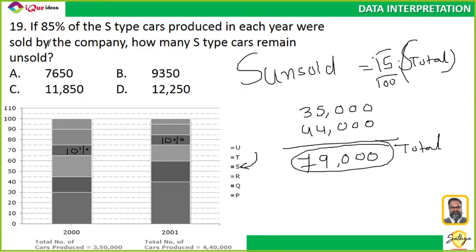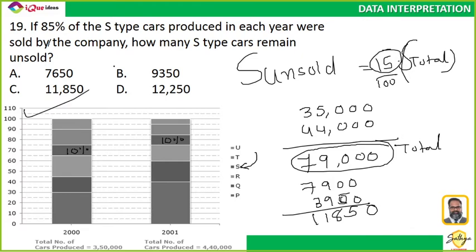If I want to find 15% of that, I will take 10% and add half of this. Half of 79 is 39.5. So if I add 3,950 here, I get 11,850, which is my answer.